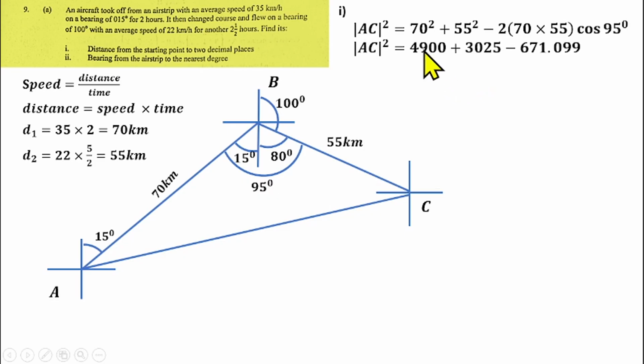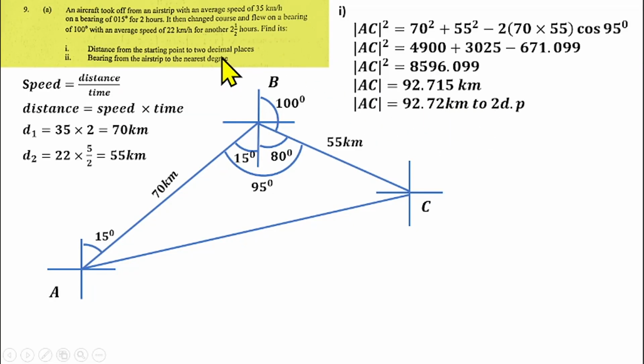So if you simplify that further, that gives us 4,900 plus 3,025. That is the square of this plus the square of this will give us this. Then 2 times 70 times 55 cos 95 will give us this as well. To simplify this further, that gives us AC squared to be this. To find your AC, you find the square root of both sides. That gives us 92.715 kilometers. So that is the distance. Okay, you have to take that to two decimal places. That gives us 92.72 kilometers to two decimal places. So that's the distance of the aircraft from the origin.